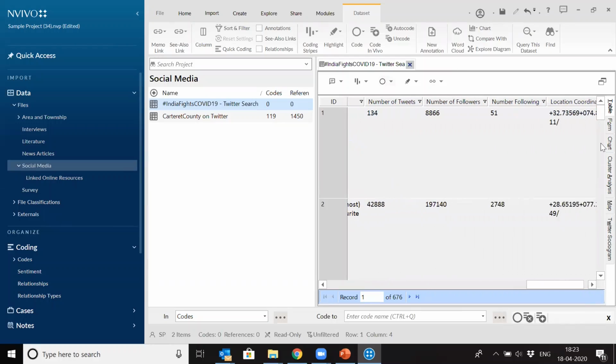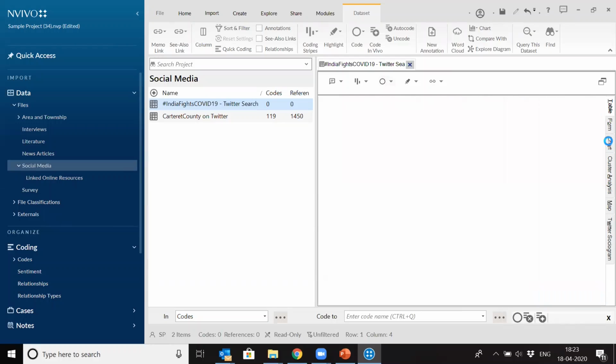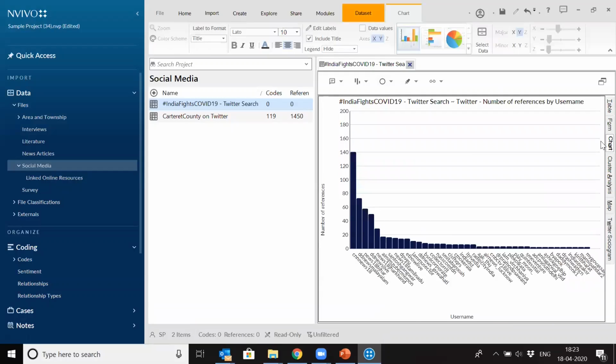So this is the tabular form. Then I will show the chart also. So this is the chart which comes up here. You can change the chart style. You can change it from here. There are a lot of chart styles available.